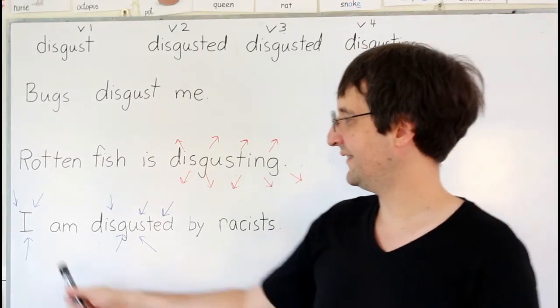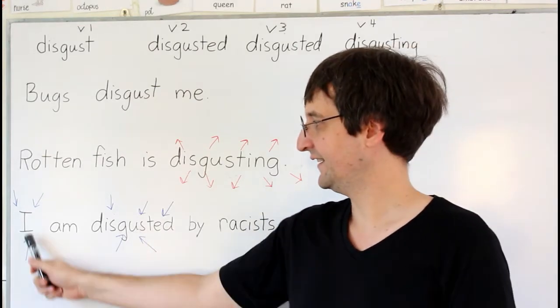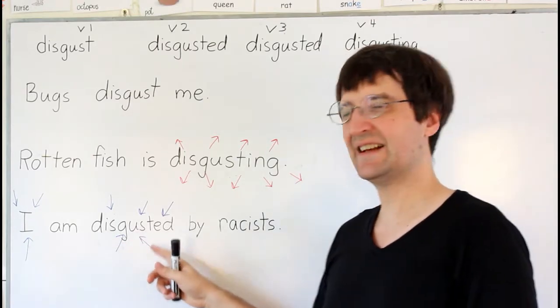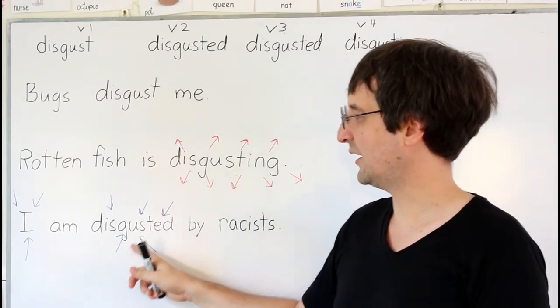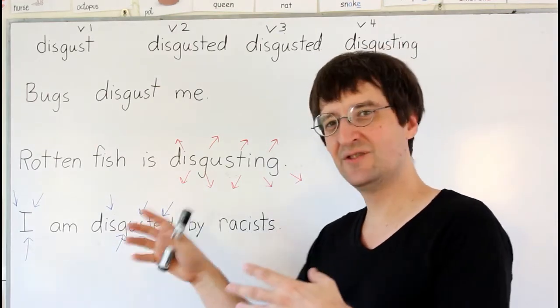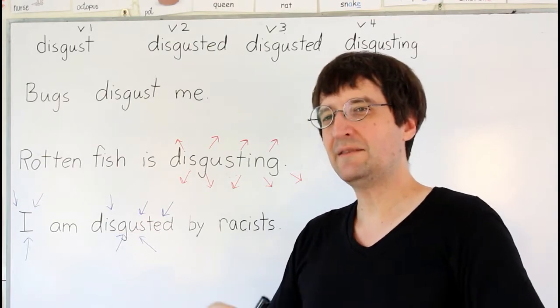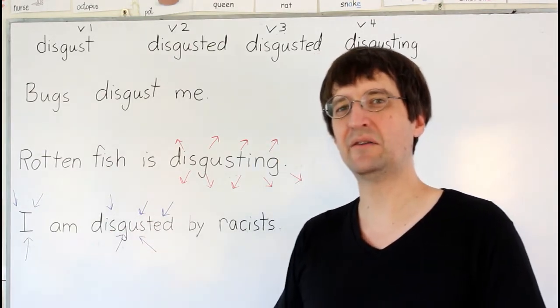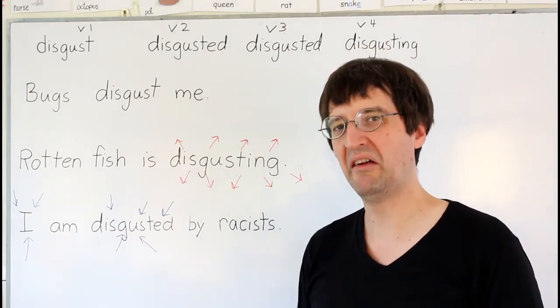So in that case, disgusted makes me feel, right? I am disgusted. So here disgusted is talking about I, and it's using its energy, making the subject, what it's talking about, feel ugh.